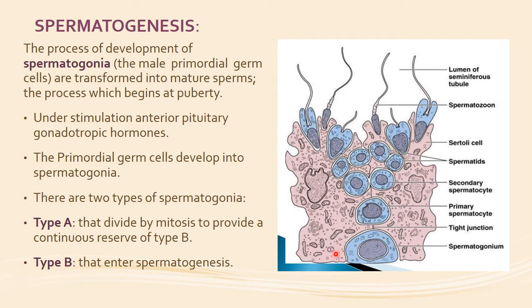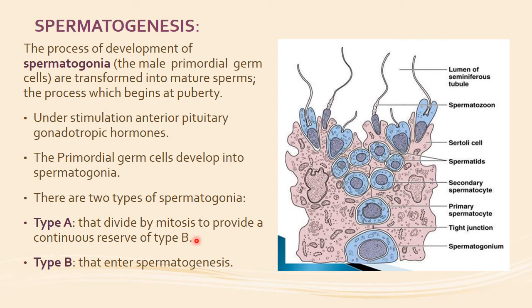Now, this is a cut section of the seminiferous tubule. Now you can see these are the tall columnar cells, the Sertoli cells, which are held together by the tight junctions. And this is the basal compartment of the seminiferous tubule, and this is the luminal compartment or the luminal side of the seminiferous tubules. Now you can see here that the developmental stages of the spermatogonia will be present in the basal compartment.